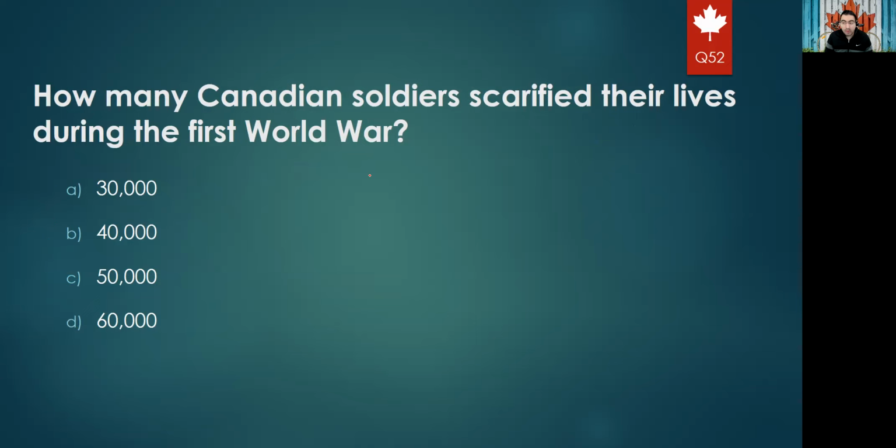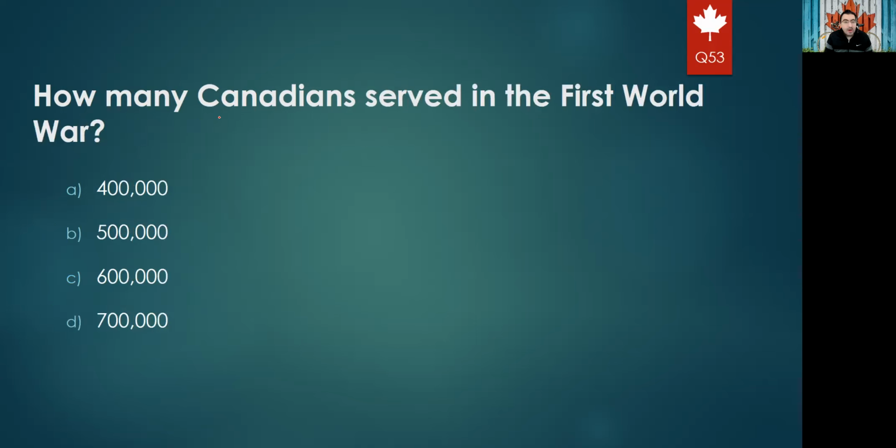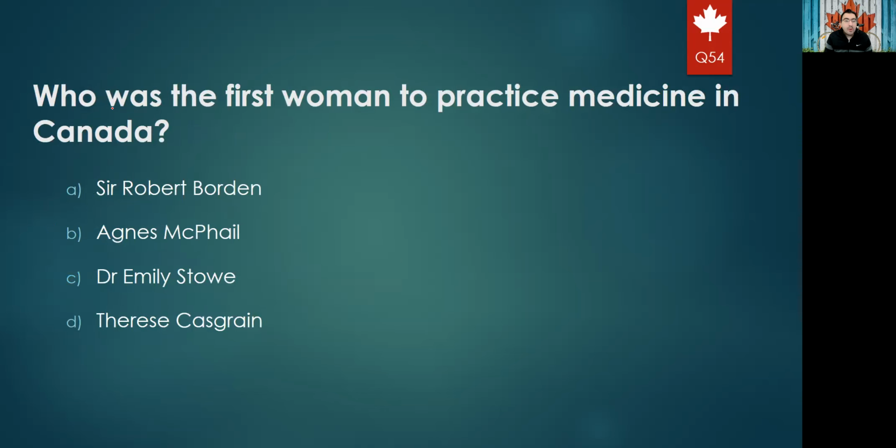Okay. Next question: how many Canadian soldiers sacrificed their lives during the First World War? How many died in the First World War? We know that they contributed 600,000 soldiers, and 10% of them died. So it was 30,000, 40,000, 50, or 60. The right answer is 10% of 600,000, which will be 60,000 soldiers. Okay. Next question: how many Canadians served in the First World War? Again, I just answered this before, so I said it was 600,000, option C.